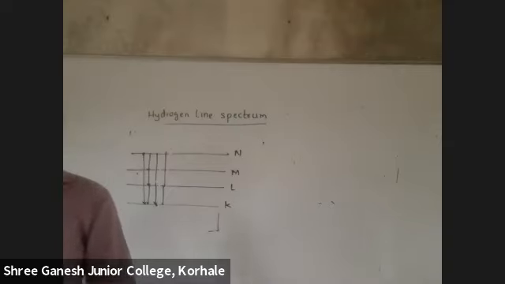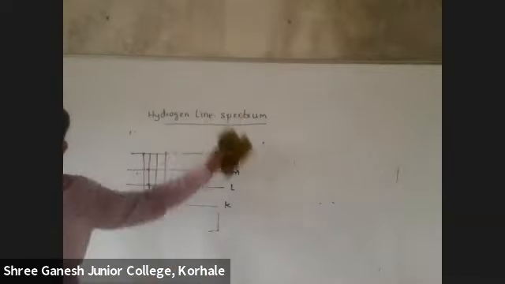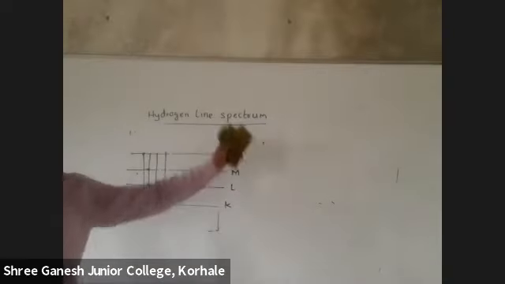So now I'm going to draw the hydrogen line spectrum diagram. You also draw it. Whatever theory there is, I'm not going to tell you. There is no need of it. What is important is the hydrogen line spectrum diagram. Now, a discharge tube is taken. You just read this once. The question will never be asked how much voltage was applied or what the length of the tube is, so no need of writing that. Directly I'll draw the hydrogen line spectrum diagram, and then we'll analyze it.